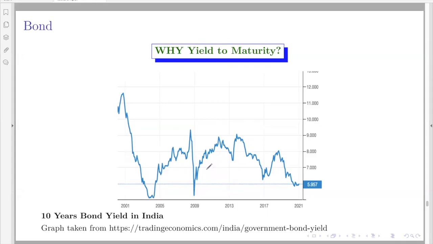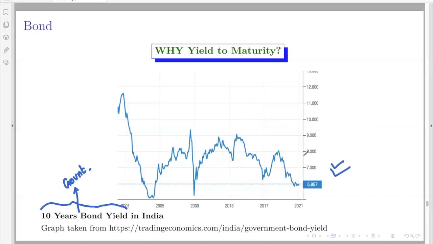If you see, there is a benchmark reference, which is the 10-year bond yield issued by the government. That is the 10-year government bond yield. So you can go to Google and search for the 10-year government bond yield in India, and you will get this graph. On any working day, you can get this graph minute by minute or second by second also.